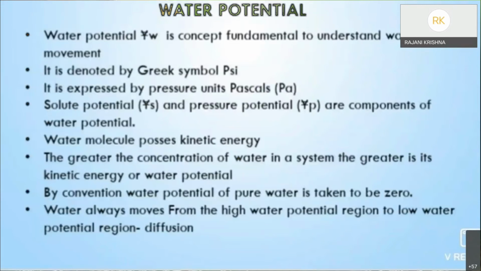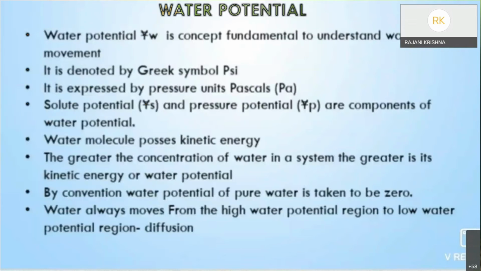If we take pure water, it has the maximum number of water molecules. If they are maximum, the capacity to do work, the energy, would be maximum. So pure water has maximum energy, we can say maximum potential. It is denoted by the symbol psi W, and it is expressed in a pressure unit such as pascals, written as Pa.